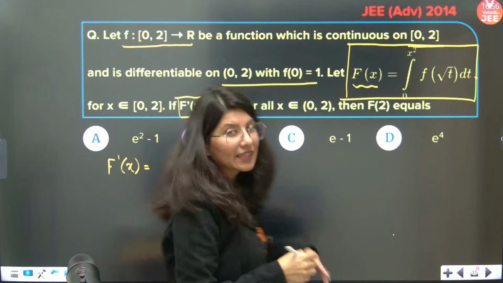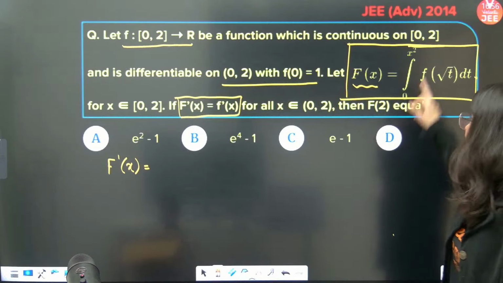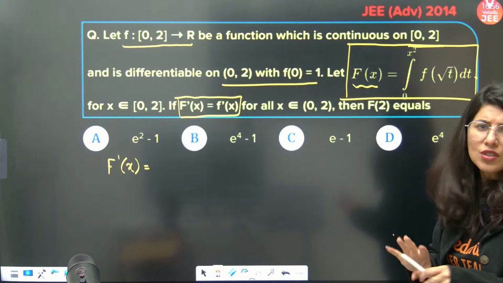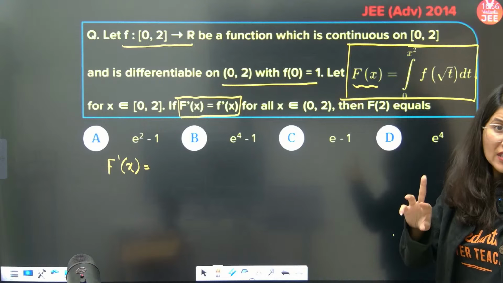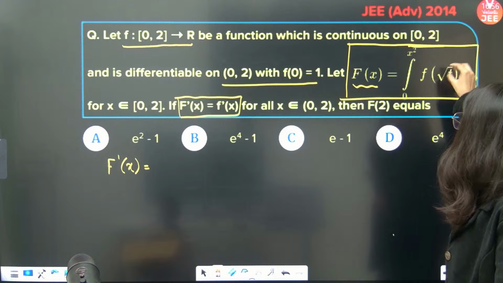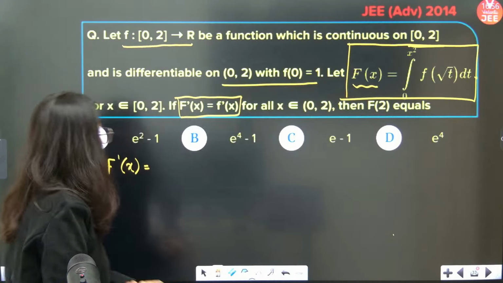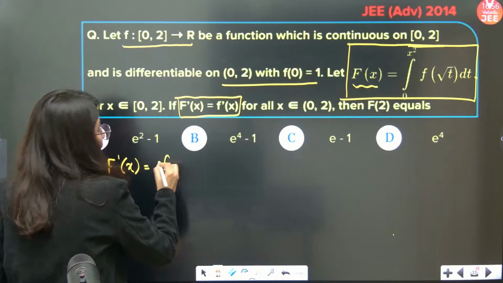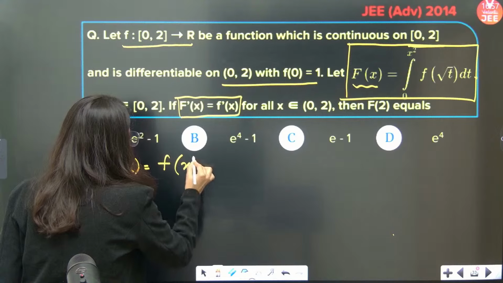Now differentiating, the left hand side you have differentiated. How to differentiate the right hand side? See, integration is already there, so you don't have to integrate or differentiate, because both integration and derivative will cancel each other. So what we are going to do is replace t by x square. F of root x square is x.